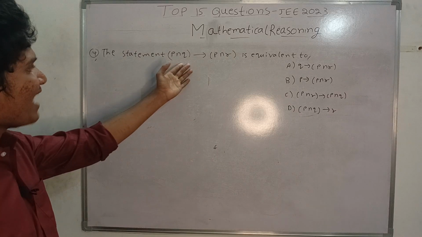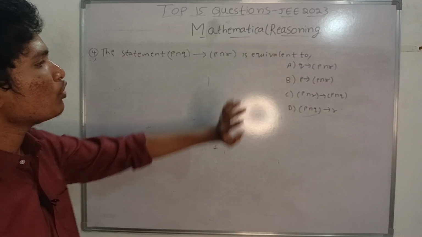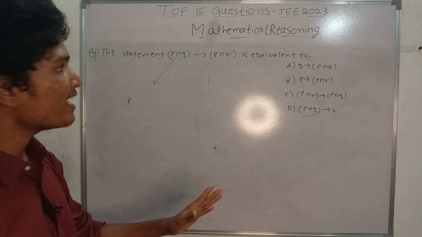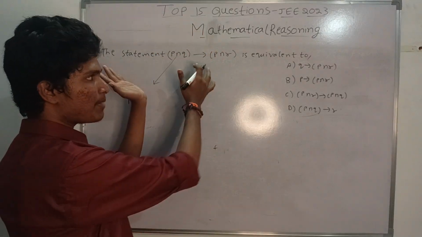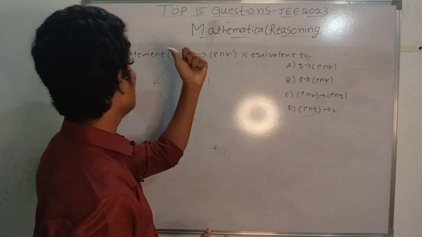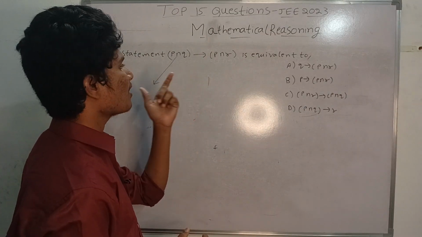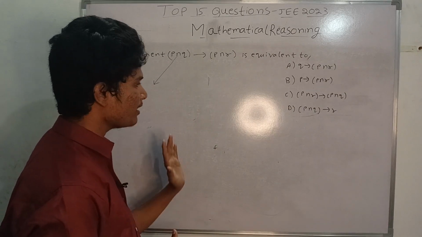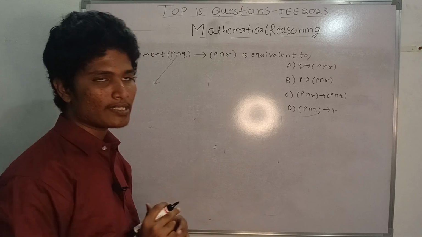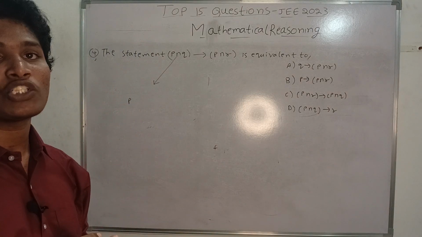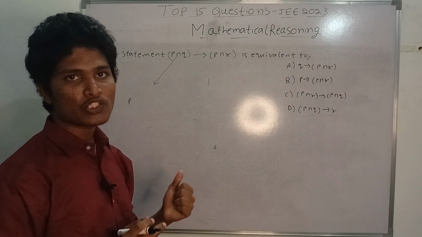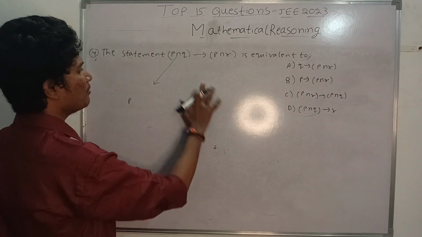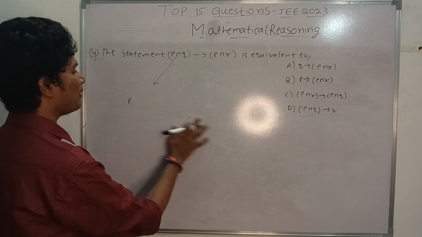So the statement P and Q implication P and R is equal to what? So I am taking this statement. Basically the logic here is, when they are asking what this statement is equal to, they are asking which statement is equivalent to this same statement. Here we can do only two methods, that is applying properties as well as the truth table. Don't go to the sets method, it will be very difficult. Definitely you will get the answer, but it will be time taking.